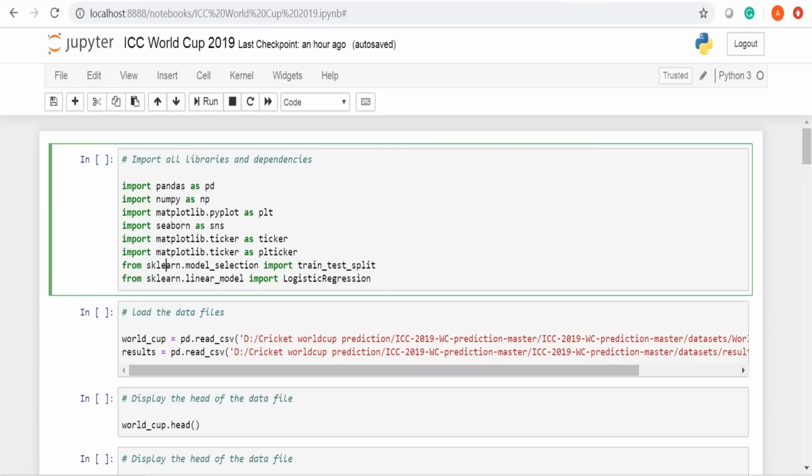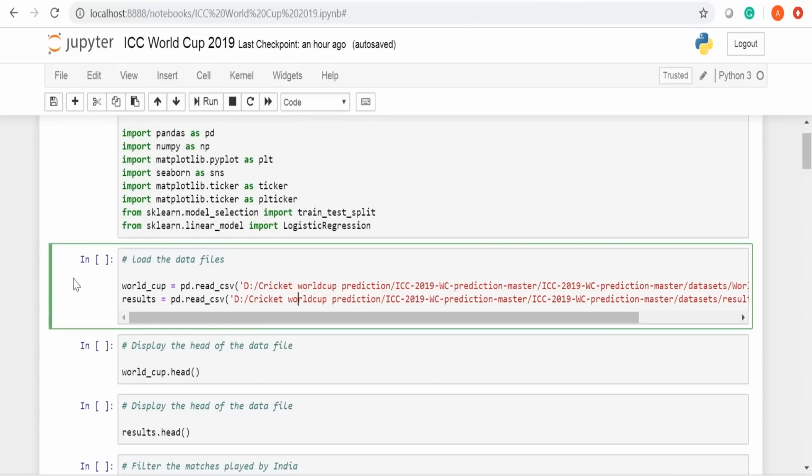We will first start off by importing all the libraries and dependencies. We will be using pandas and numpy for data manipulation and analysis. Then we'll be using matplotlib and seaborn, which is for data visualization. And finally, we will be using the scikit-learn library for building the model using Logistic Regression. So now let's run this cell.